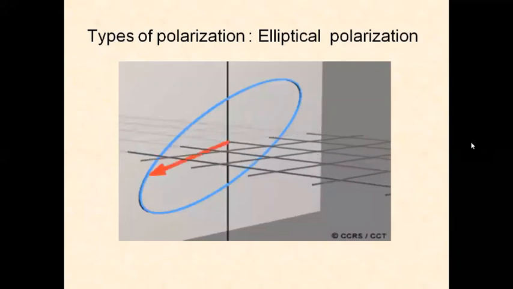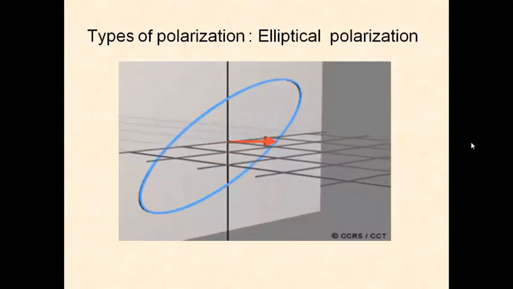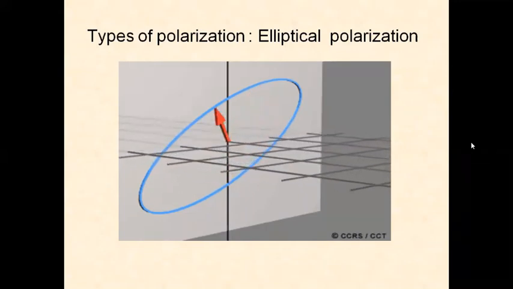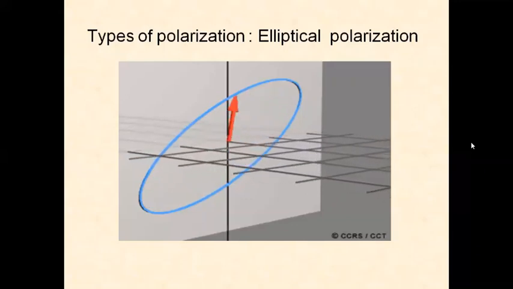Now we have the elliptical polarization as shown in the diagram. The waves are moving in an elliptical shape.